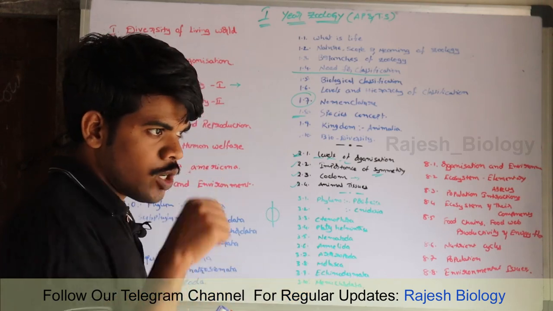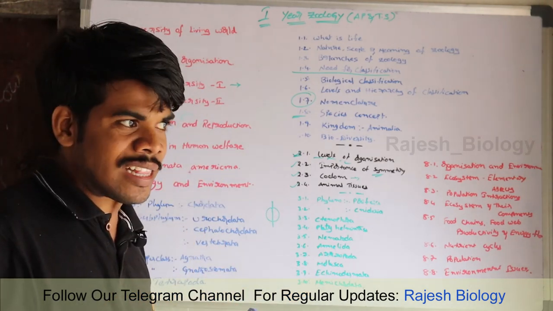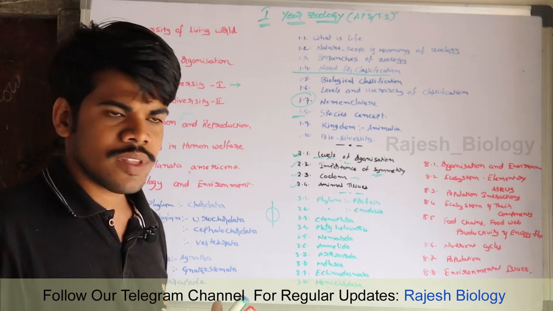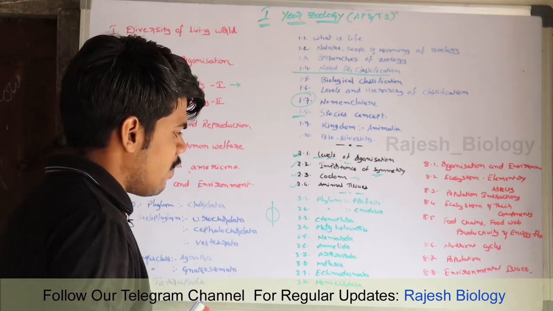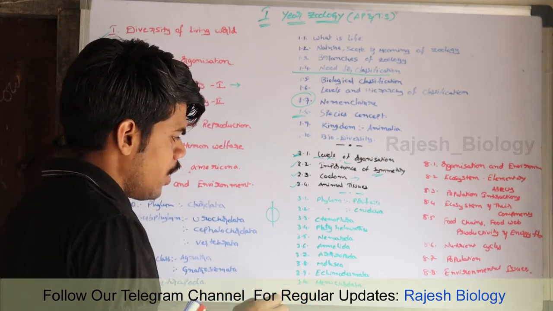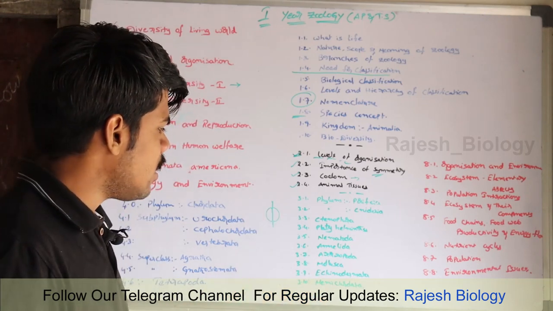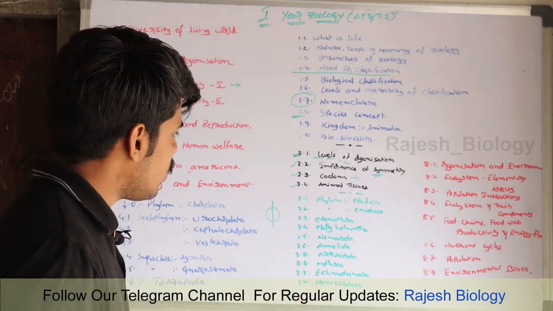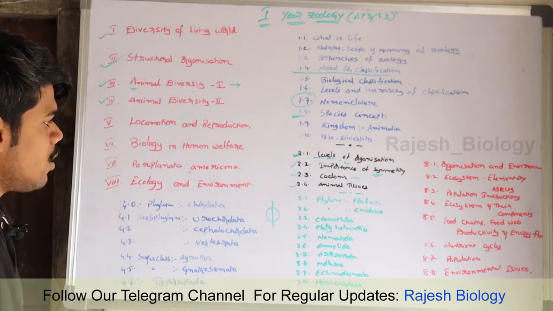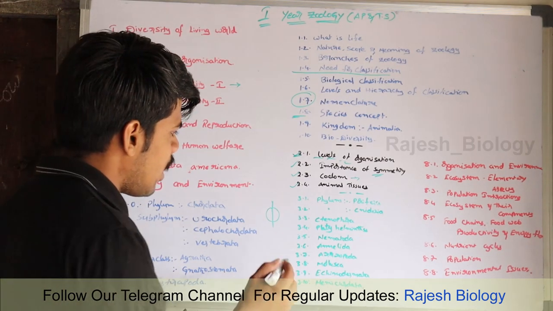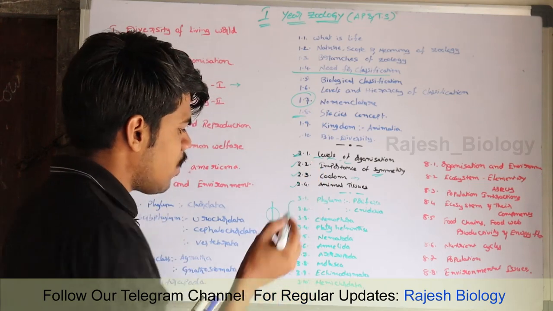Phylum Arthropoda is very important to us, and it is the biggest phylum in animal diversity. Arthropoda and Mollusca, Echinodermata, Hemichordata. These are the different phylums which are under animal diversity 1, and these 10 phylums are invertebrate phylums.